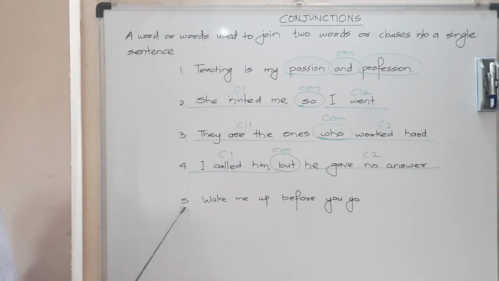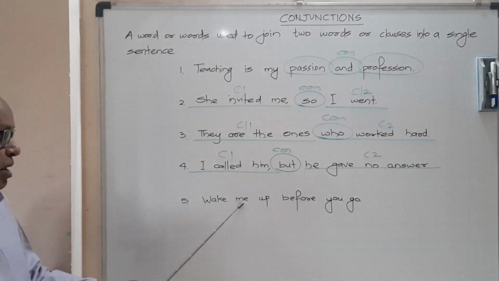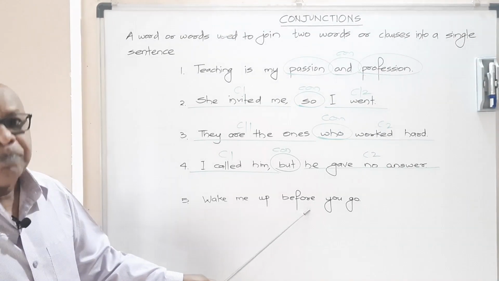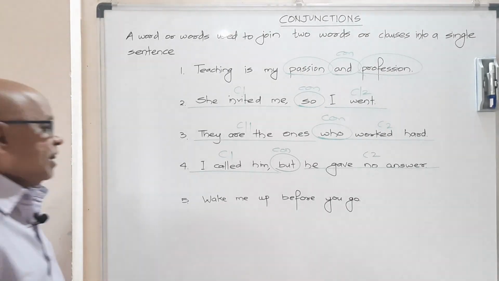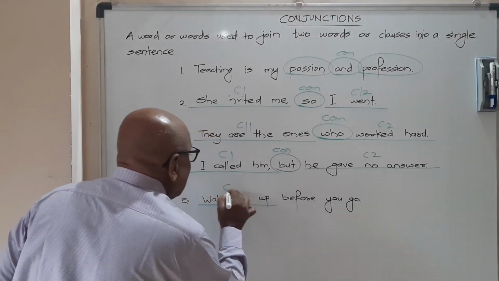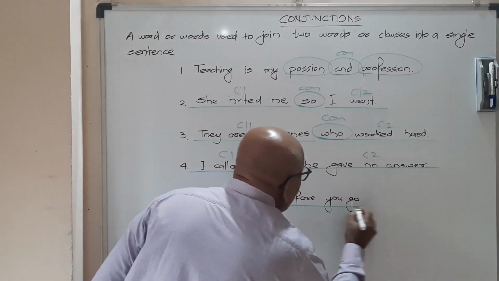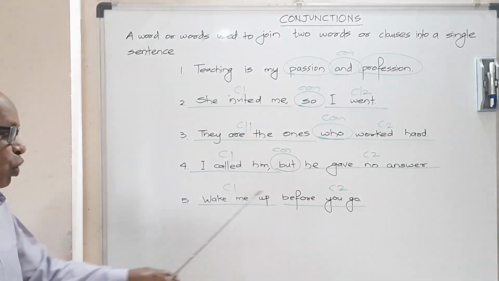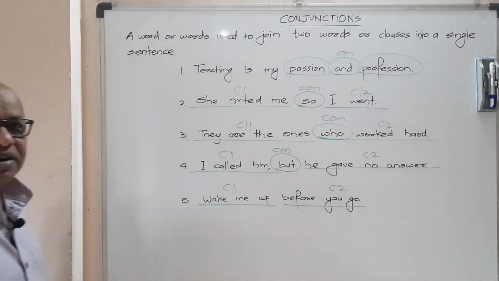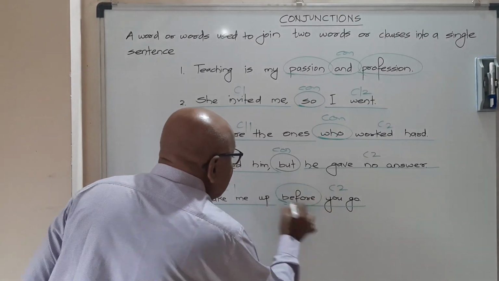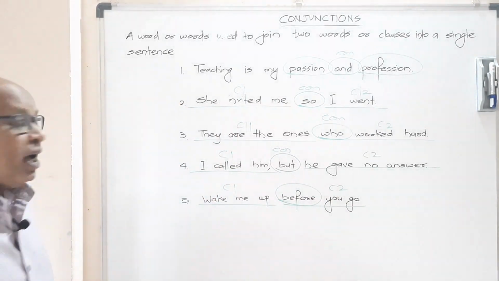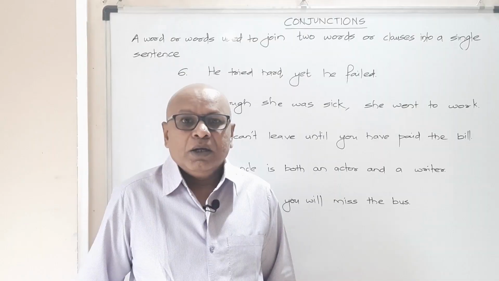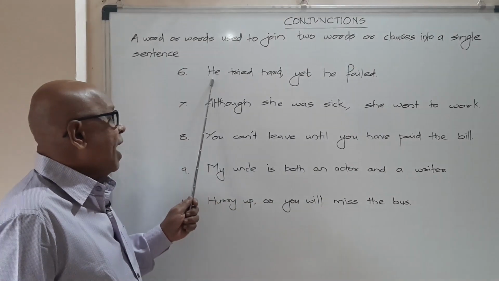Going on to the next sentence, sentence number 5: wake me up before you go. Now, in this example, 'wake me up' is clause 1, and 'before you go' is clause 2. In this example, the two clauses have been joined together, have been coordinated by the word 'before', and hence this becomes a conjunction.